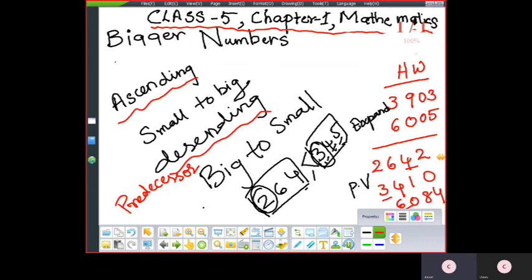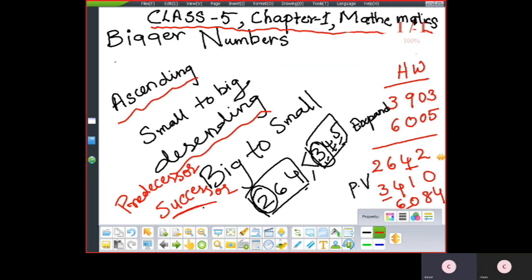Then the number that comes just after is called the successor. By the name itself, success is only achieved by moving forward. So successor means add 1 to the number, and you will get the successor.